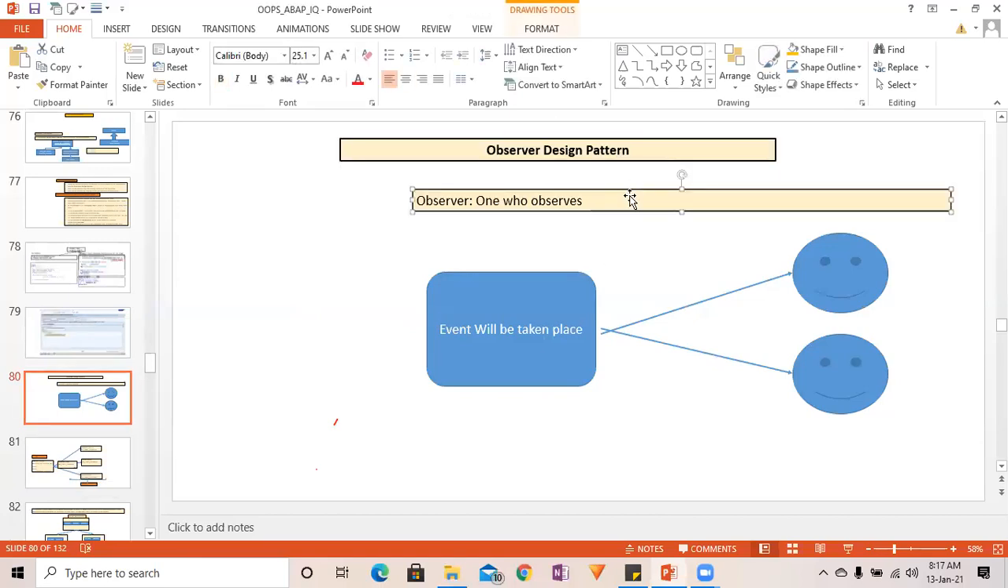What is this observer design pattern? Focus on the word observer. Observer means one who observes, right? One who observes. For example,